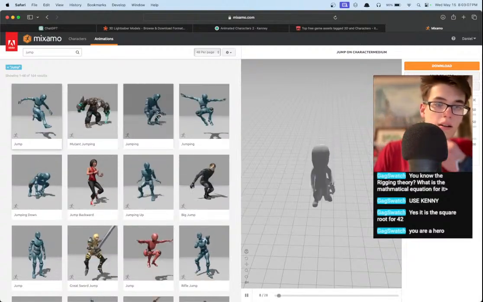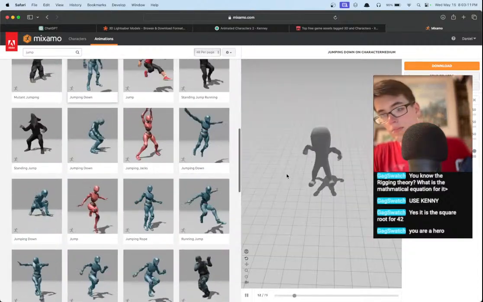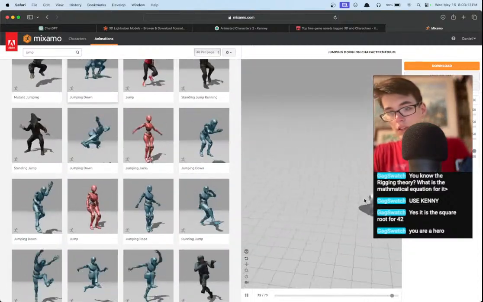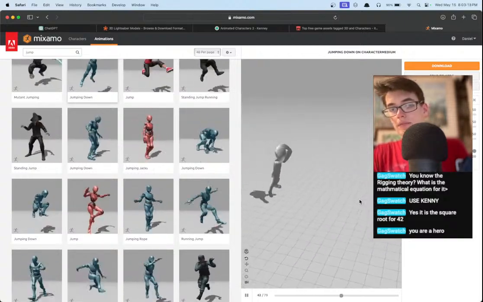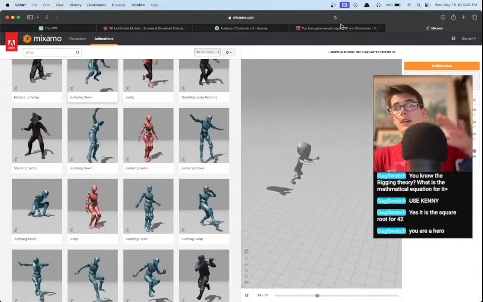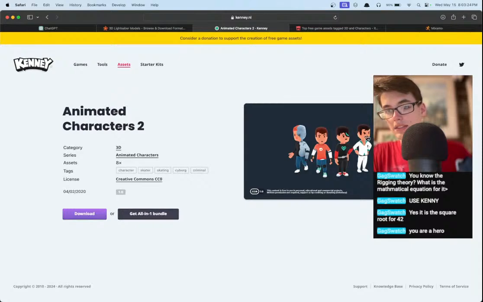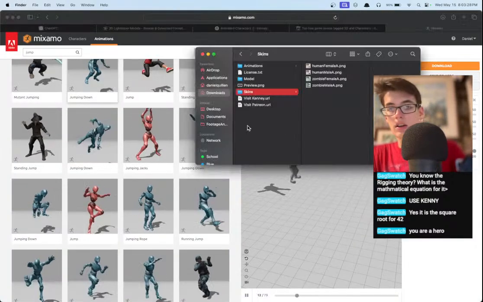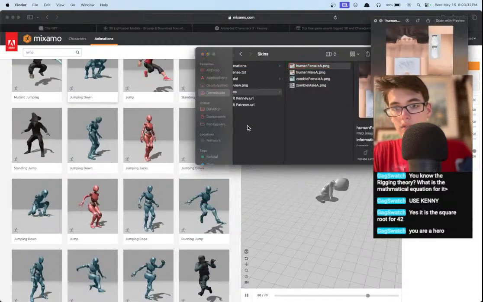Easy peasy. And obviously there's lots and lots of options. Jumping down. Whee! This is reminding me of one of those little mobile game guys that we see a lot. But there we go. Okay, so we have our character, and we should be able to use any of these Kenny skins on it, any of these textures, because I think it's the same model for all of them. So we can pick whichever one of those we want. Maybe we want this.